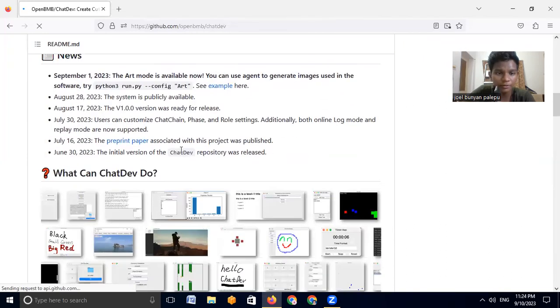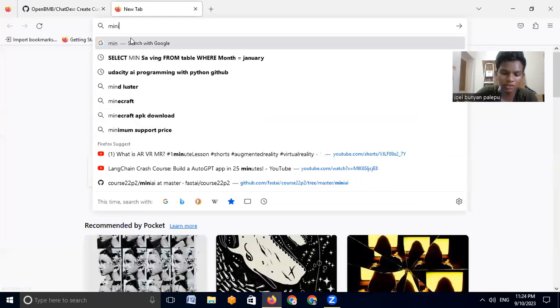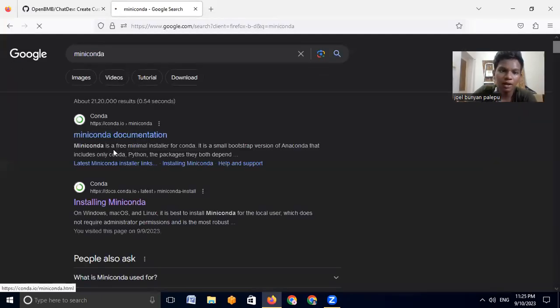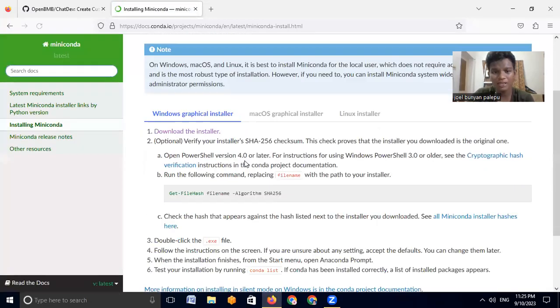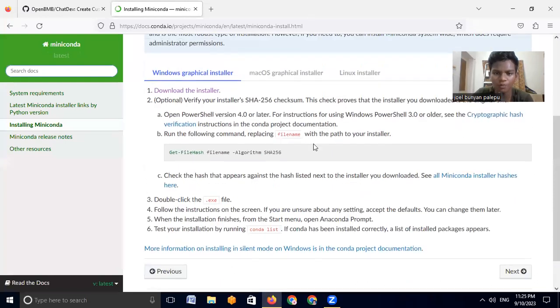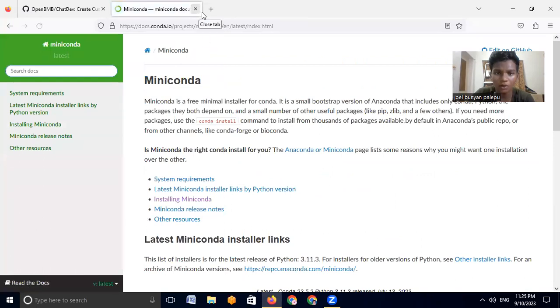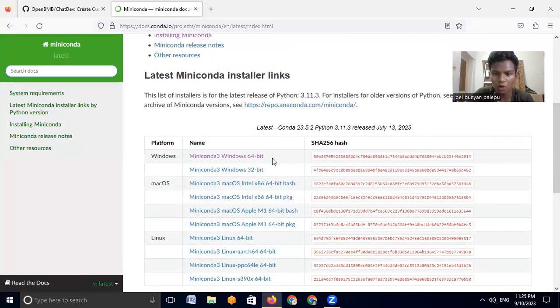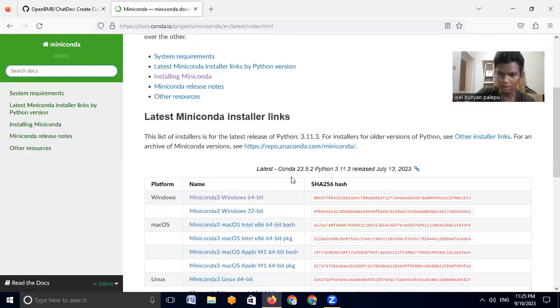In order to run this, you need Conda. You need to install Conda. To install Conda, just go to Miniconda. Just type Miniconda and select it. Install Miniconda. Using Miniconda, you can access Conda. Conda is just a library through which you can do a bunch of things. Click on download the installer. I have already downloaded the installer, so I will not be downloading it. Choose a suitable installer. If you are on Mac, you have these options based on your computer. You can select any one.